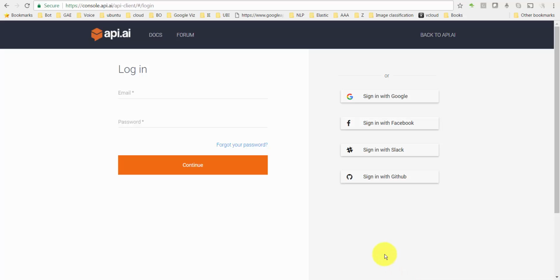We'll get started with a very simple example, which is available with API.ai. They have very good documentation also, and in fact, they had a video on it. It's just a little outdated with a different user interface. But sign up and initial usage and all that is free. So I'm going to sign in with my Google account.